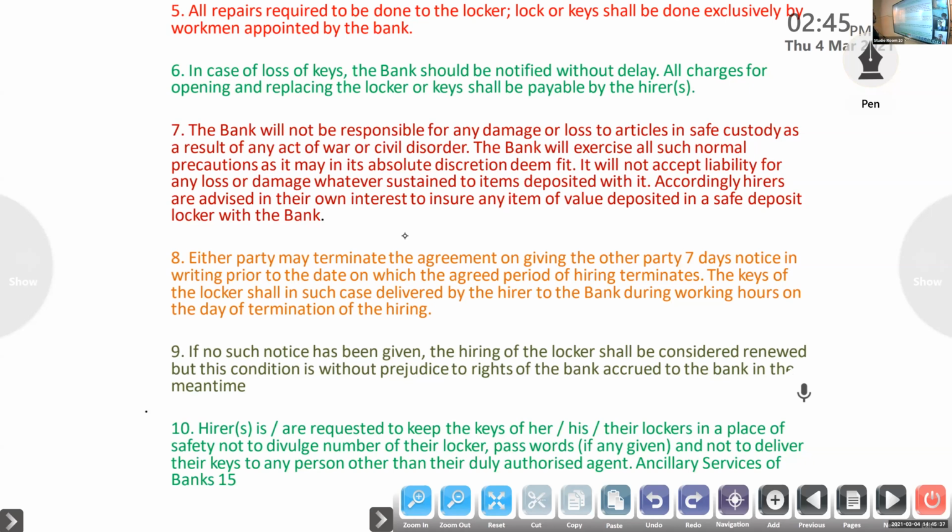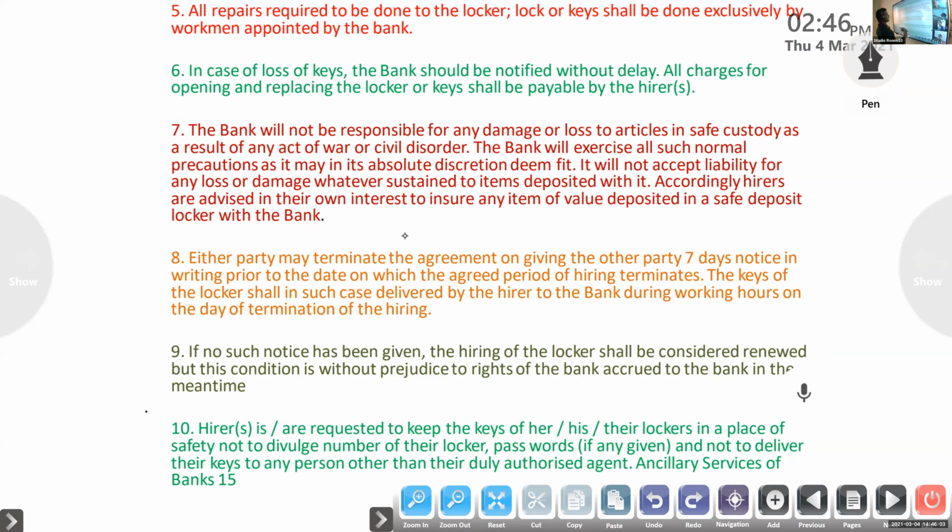Then the bank will not be responsible for any damage or loss to the articles in safe custody as a result of any act of war or civil disorder. Any natural calamities or war, anything happened, if any damage happened, the bank is not responsible. You have to remember that. We say it is the safest place, but only compared to our house.